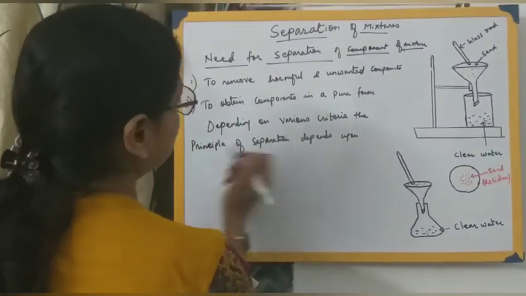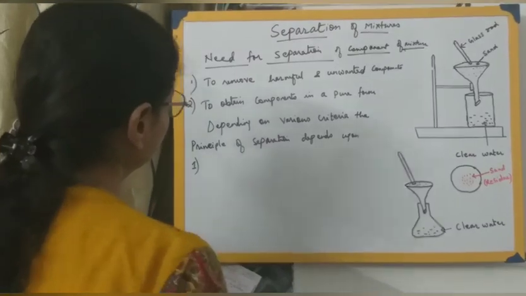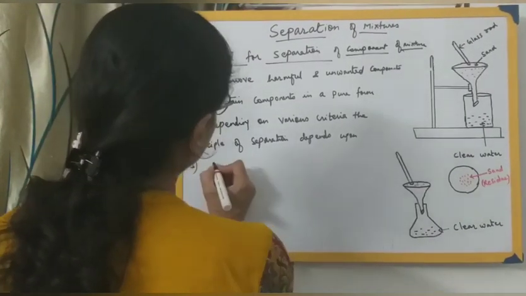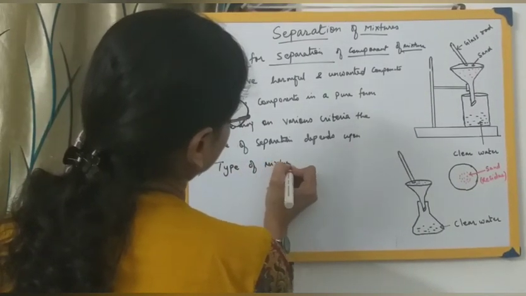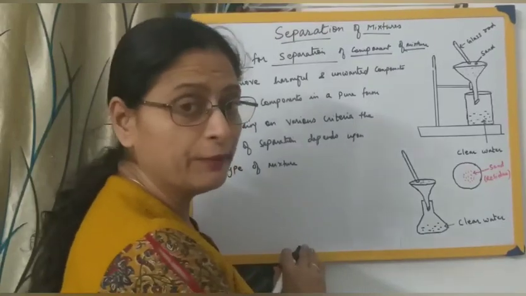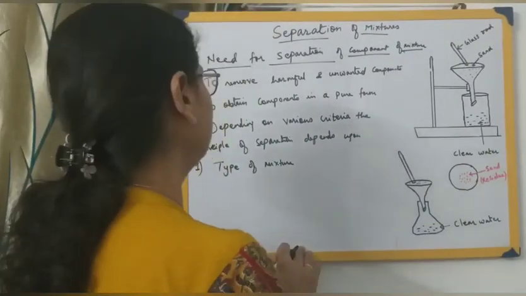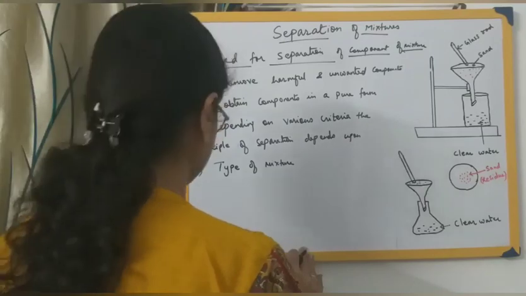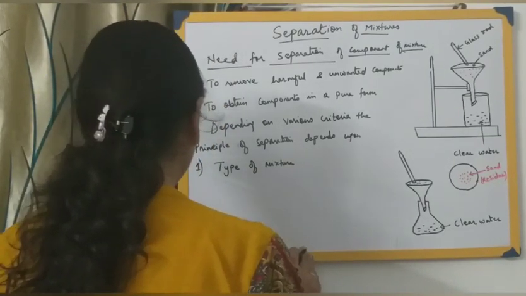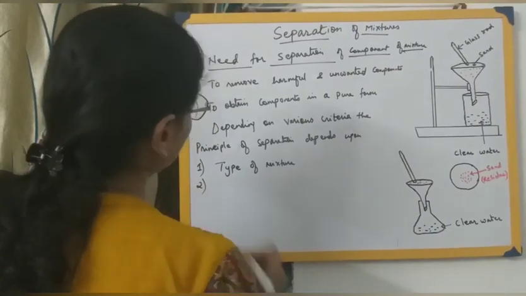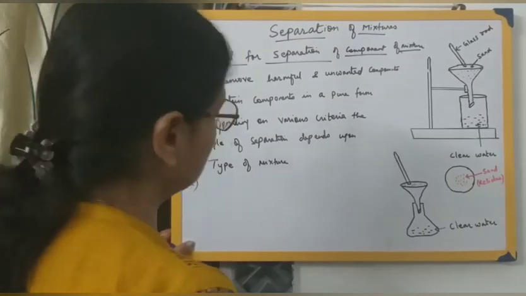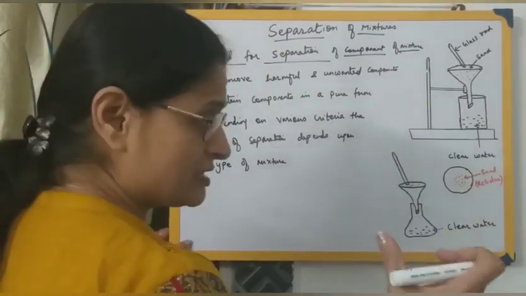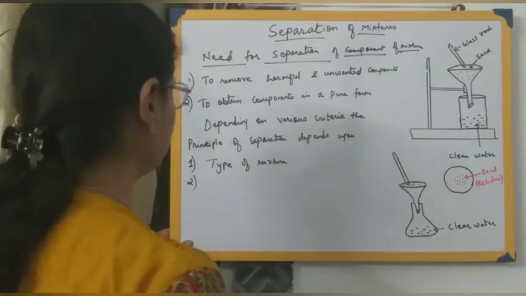Now look here, what are the various criteria that the principle of separation depends upon? Let us go through them. First of all, it is the type of mixture. I hope you are clear with the previous video. Type of mixture, that is solid-solid, solid-liquid, solid-gas. So we have to be very sure what type of mixture it is. Second, whether it is a homogeneous or a heterogeneous mixture, whether it is soluble or insoluble. All these different points have to be considered under the type of the mixture.